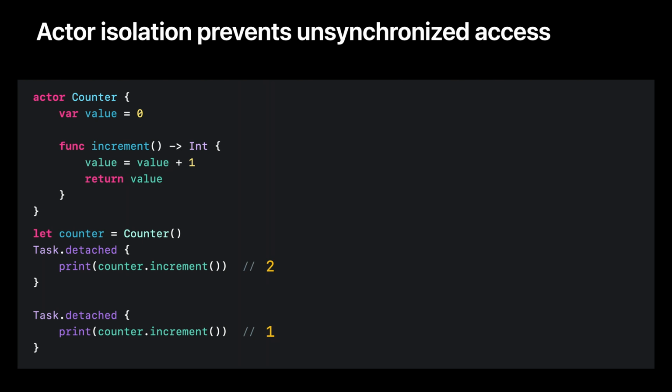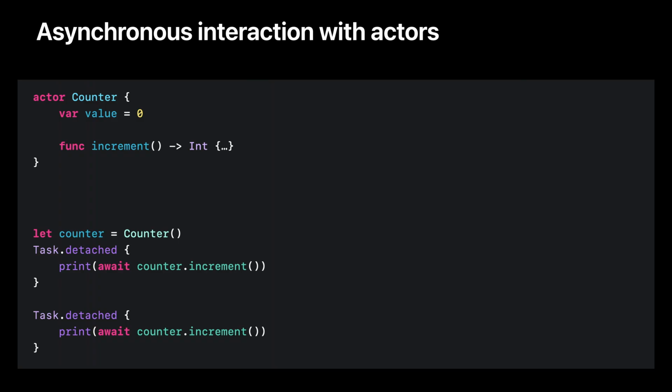Let's consider what actually happens when both concurrent tasks try to increment the counter at the same time. One will get there first, and the other will have to wait its turn. But how can we ensure that the second task can patiently await its turn on the actor? Swift has a mechanism for that. Whenever you interact with an actor from the outside, you do so asynchronously. If the actor is busy, then your code will suspend so that the CPU you're running on can do other useful work. When the actor becomes free again, it will wake up your code, resuming execution, so the call can run on the actor. The await keyword in this example indicates that the asynchronous call to the actor might involve such a suspension.